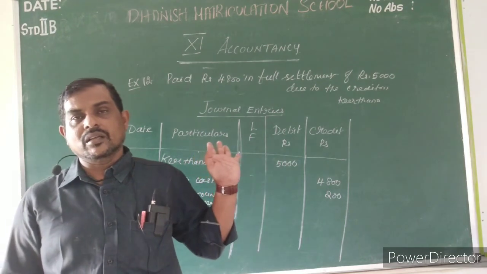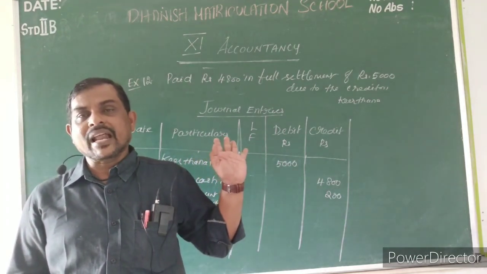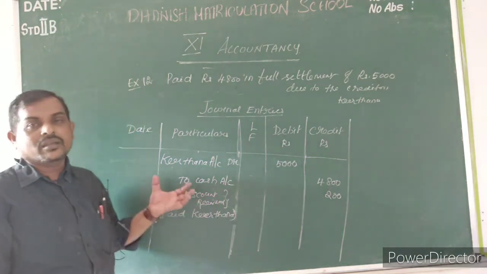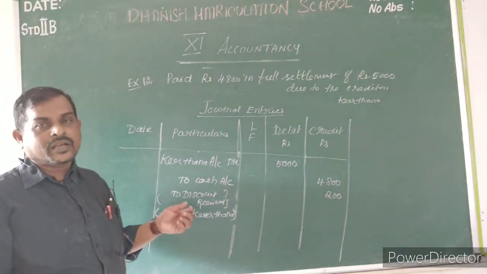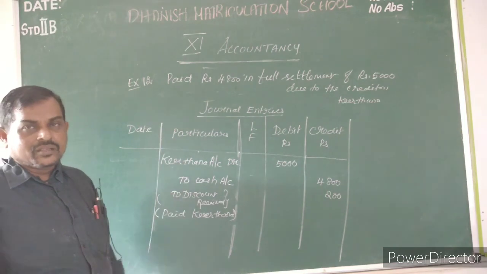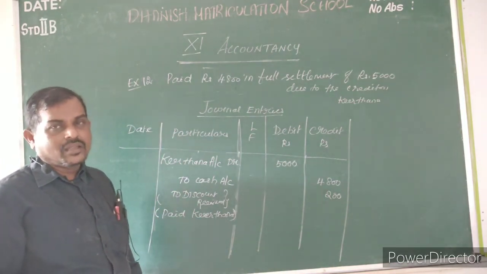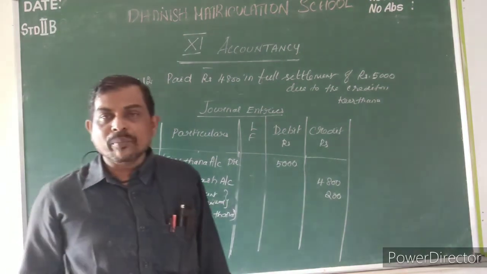The last item is making journal entries with the help of transactions. Please go through all the transactions carefully and see the rules also. In the next class I will teach some more sums from the journal entries. Okay, thank you my dear students.